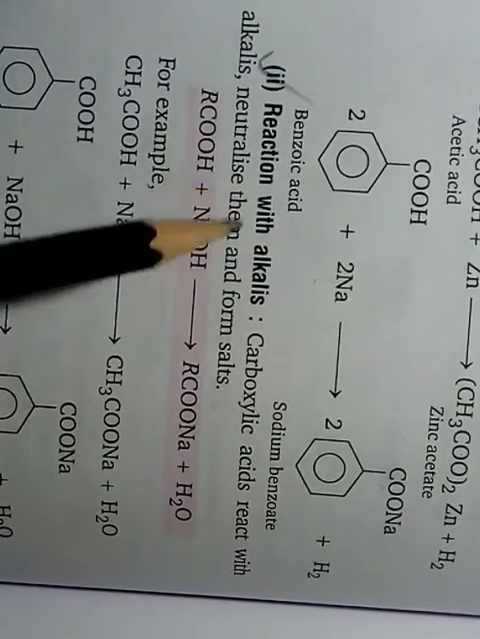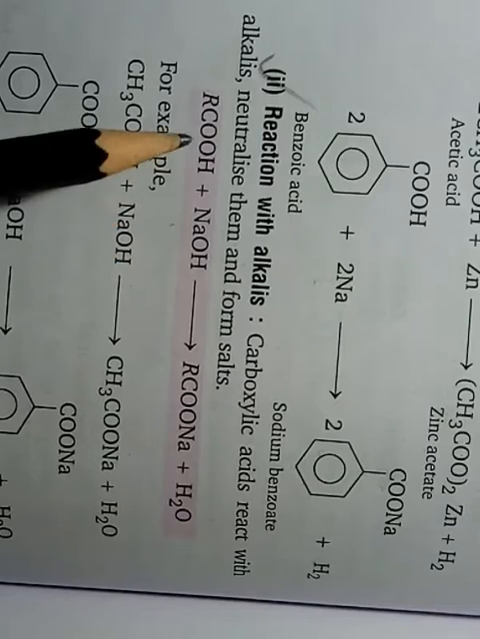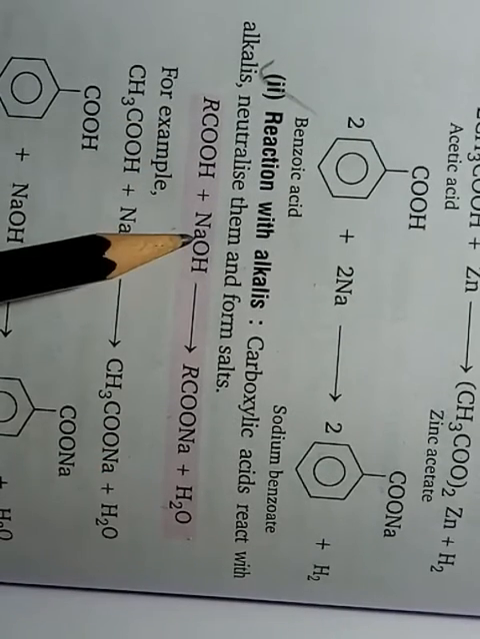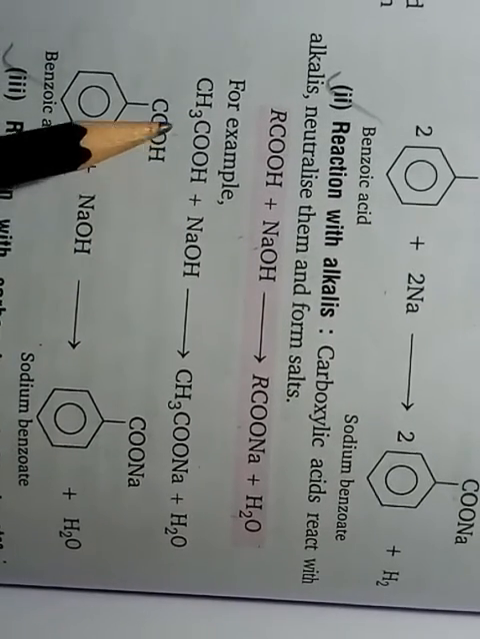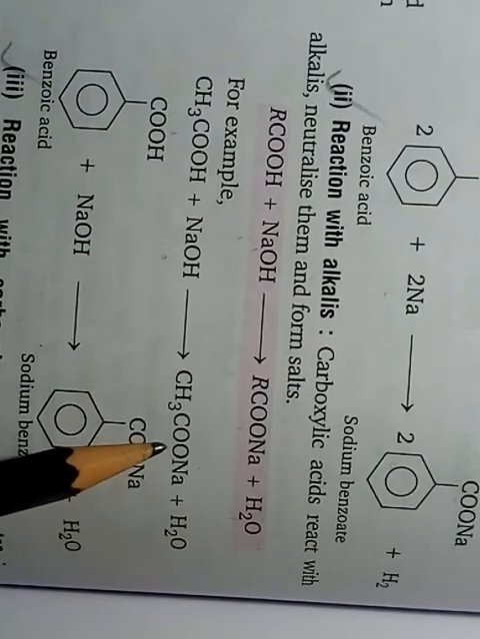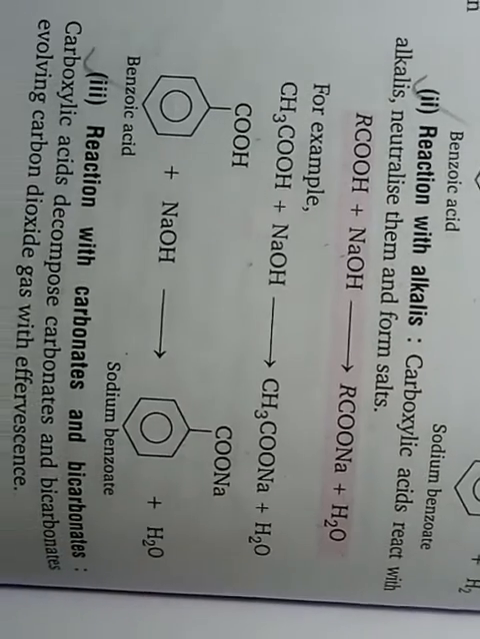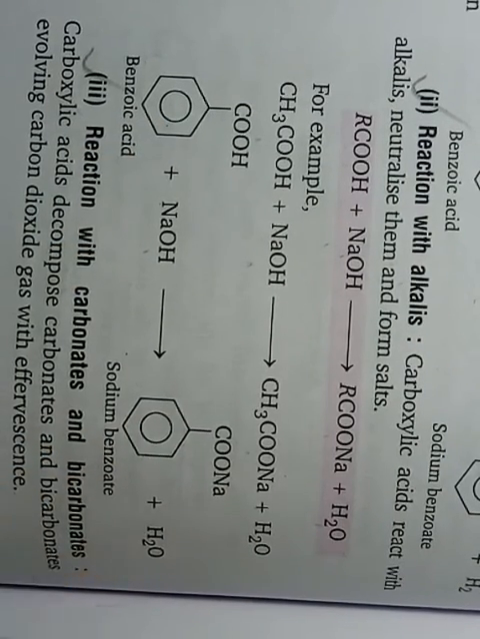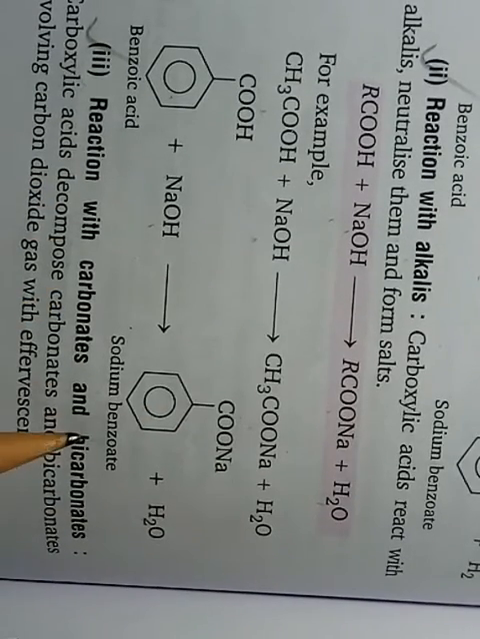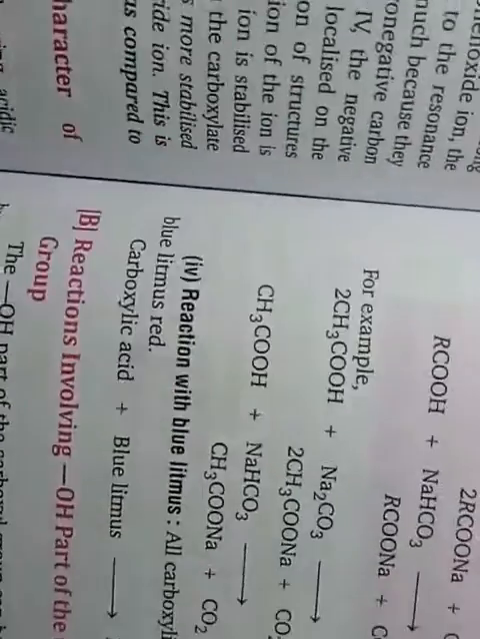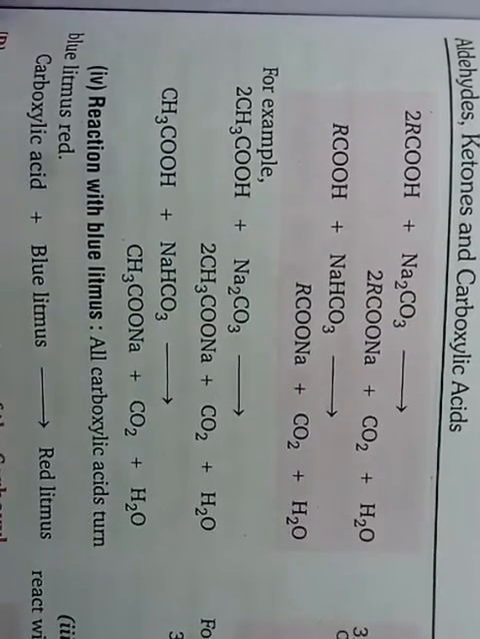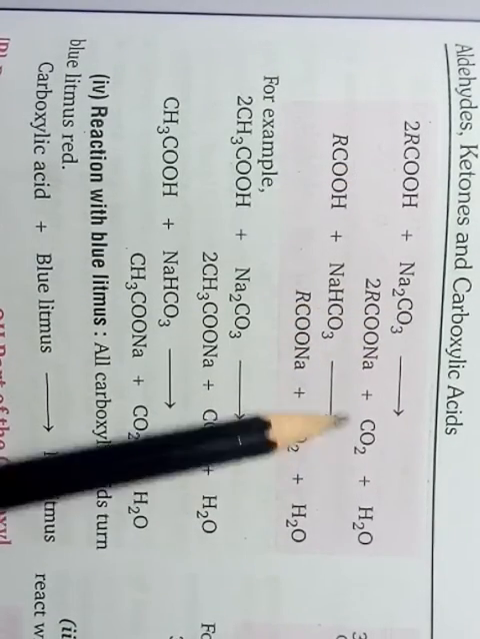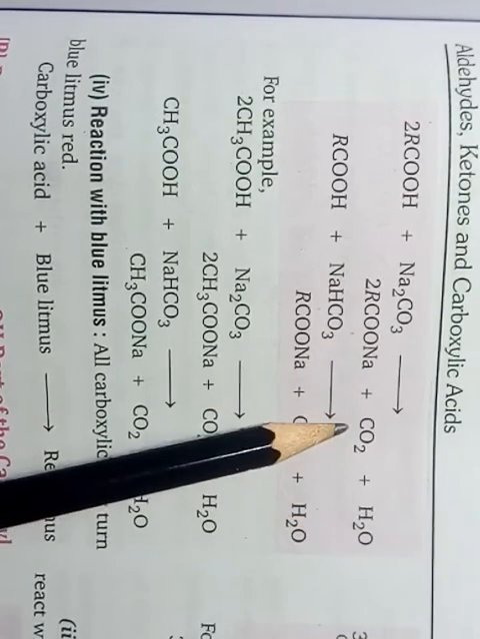Next, reaction with alkalis. Like mineral acids, carboxylic acids also form salt plus water with alkalis. For example, acetic acid with sodium hydroxide forms sodium acetate plus water. In the same way, benzoic acid with sodium hydroxide forms sodium benzoate plus water. Then reactions with carbonates and bicarbonates: similar to mineral acids, carboxylic acids form salt plus water plus CO2.